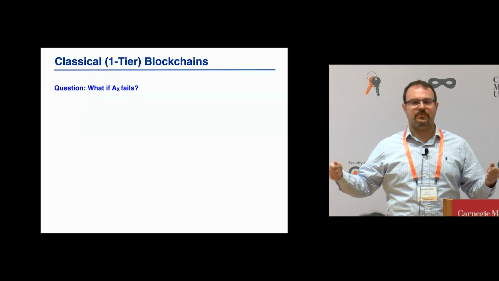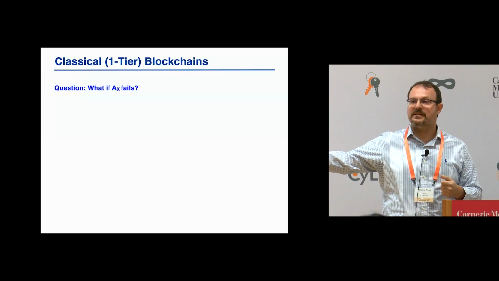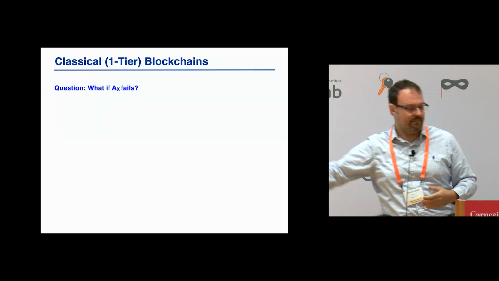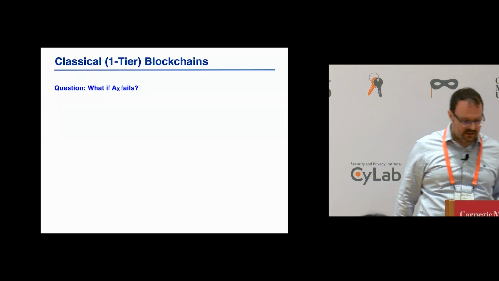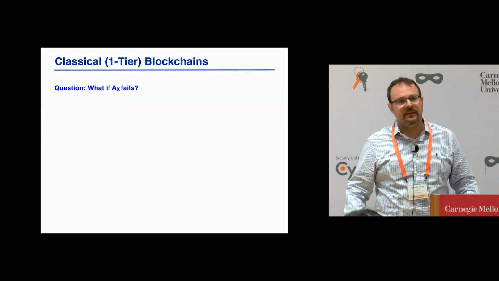What if the proof of work assumption fails? What if I have a majority of corrupted hashing power, or two-thirds of corrupted hashing power, or all but one node being corrupted, and that one node has one hashing ring? And you can answer this question in many ways.